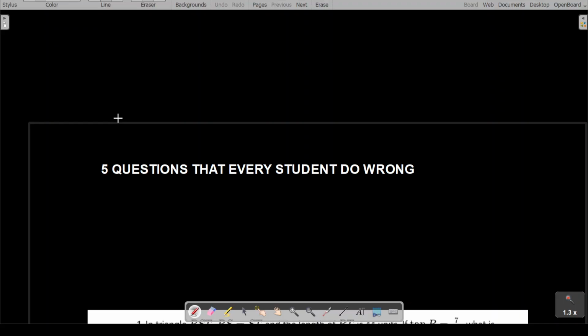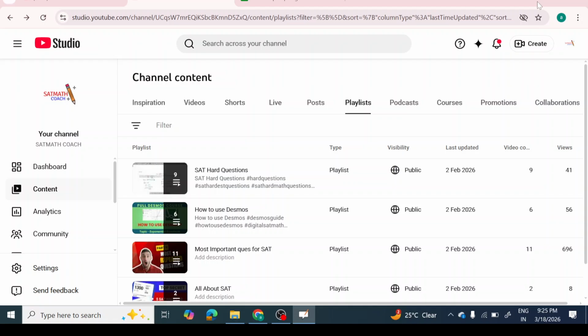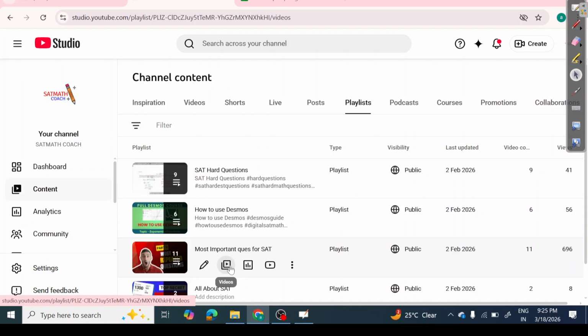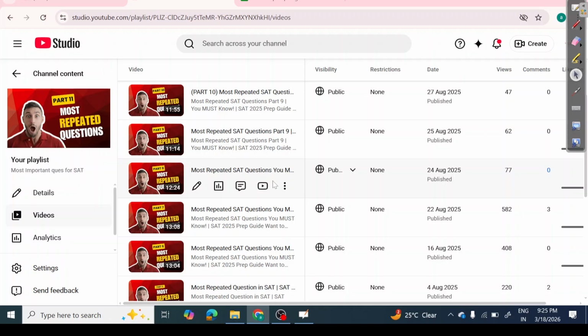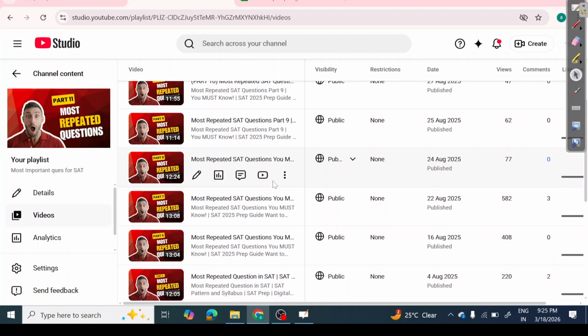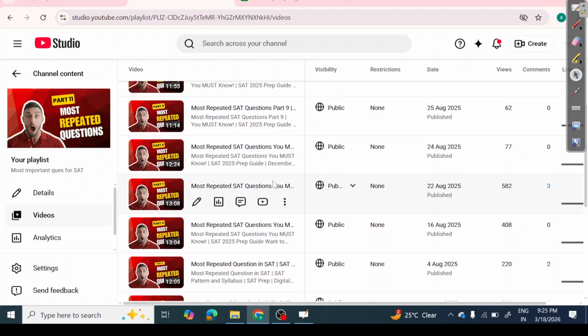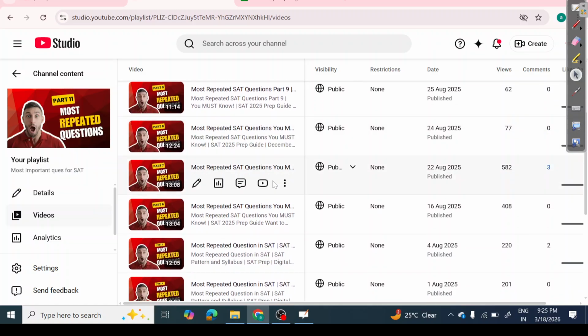So we are starting by talking about the March SAT. If you are from the US or from any other country, India or UK, understand the March SAT prediction was too good. I mean, we actually predicted it from our playlist. If I show you the most important questions, most repeated questions, many students mailed me the questions, and when I saw those questions, I got to know that many of them were from this playlist. So that's all about it.